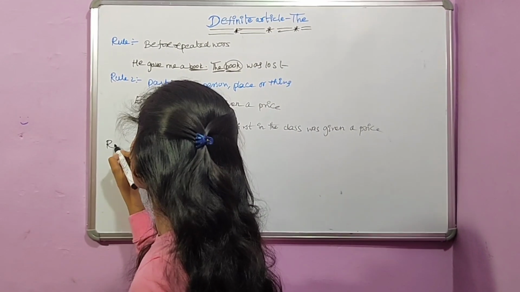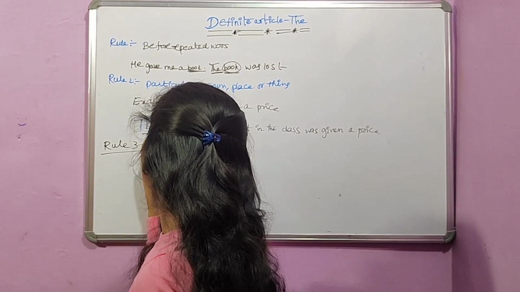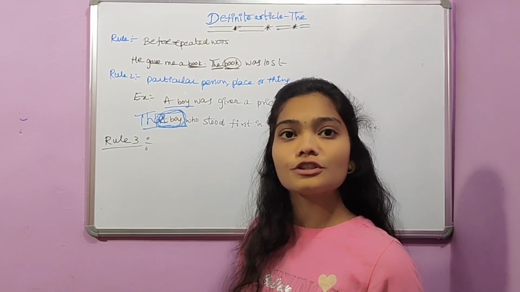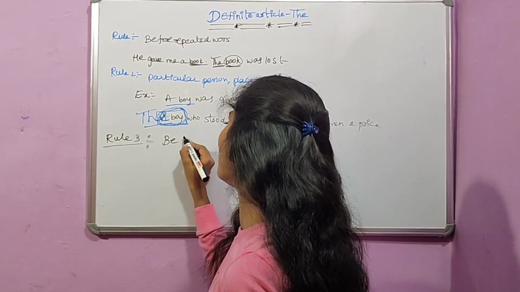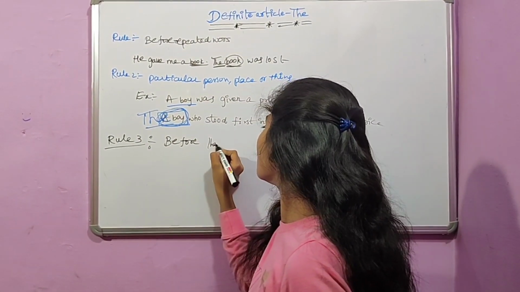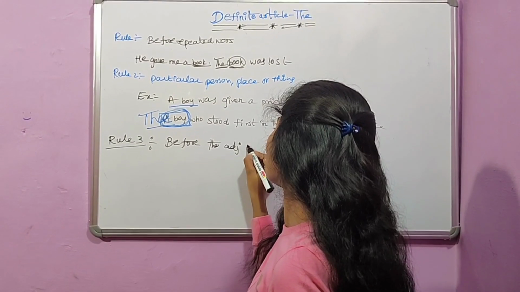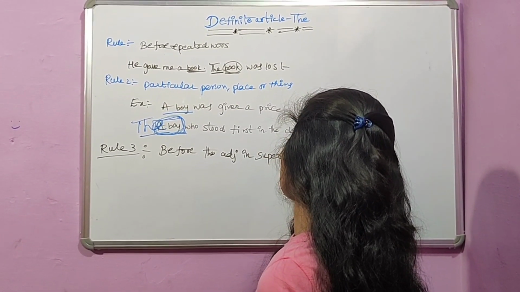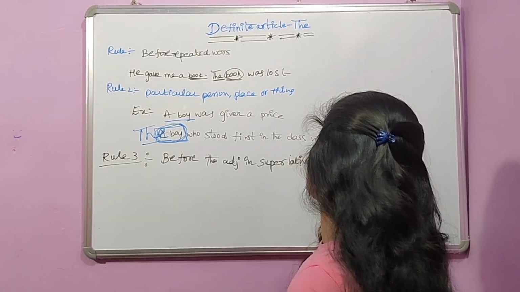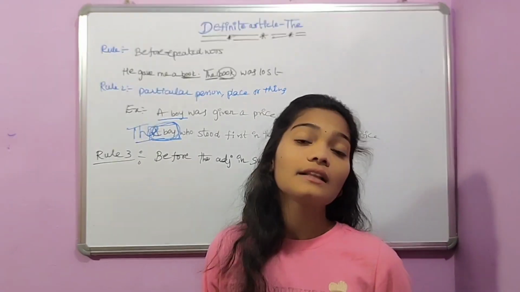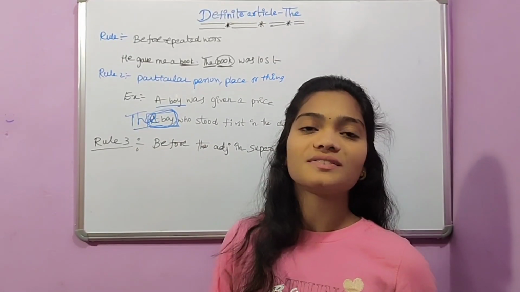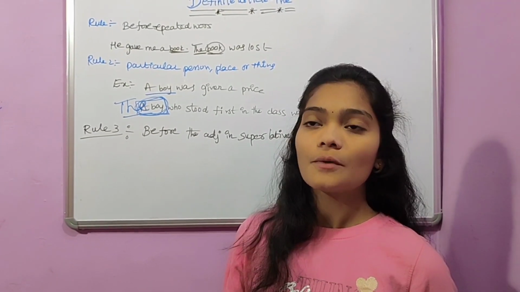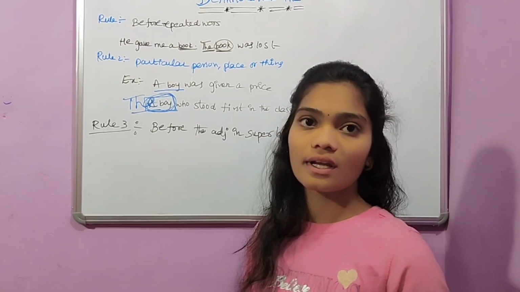Now rule 3. Rule 3 is before the adjectives in superlative degree. As we all know, adjectives can be written in 3 forms: positive degree, comparative degree and, at the same time, superlative degree. Before the adjectives in superlative degree, we use the article.